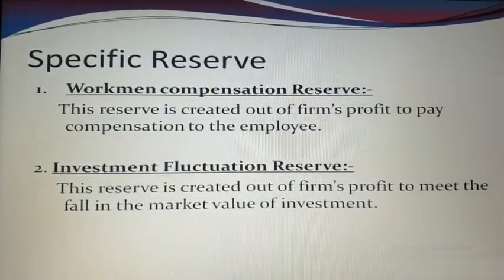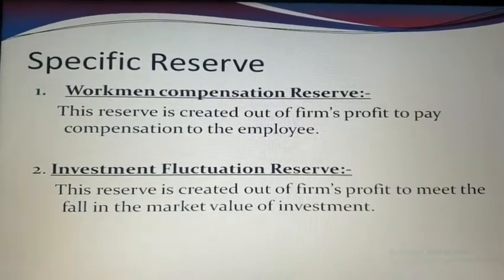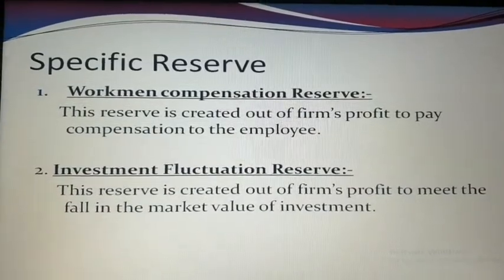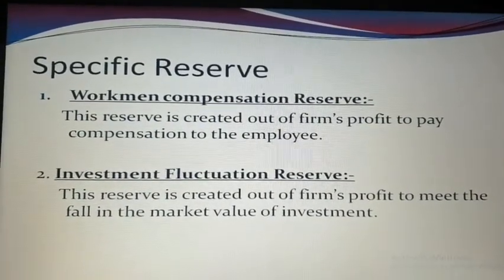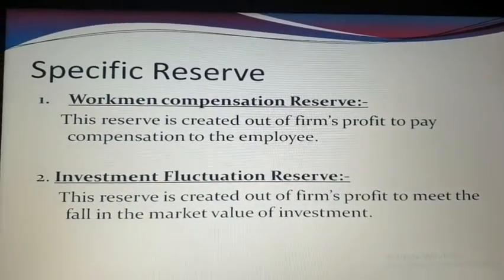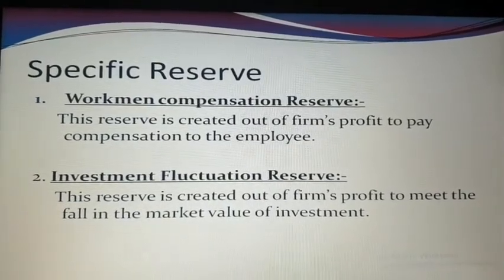The second one is investment fluctuation reserve. This reserve is created out of the firm profit to meet the fall in the market value of investment. If there is a loss in the value of investment, it can be set off against the investment fluctuation reserve.